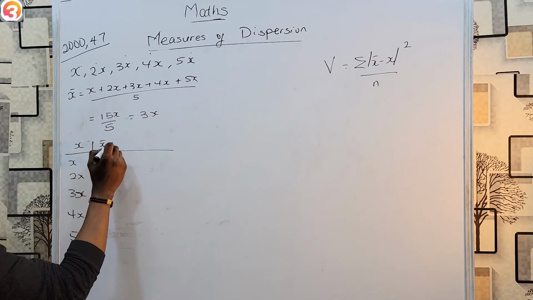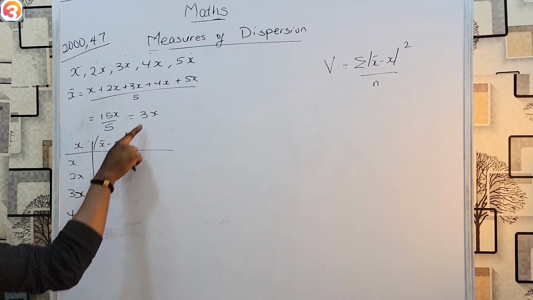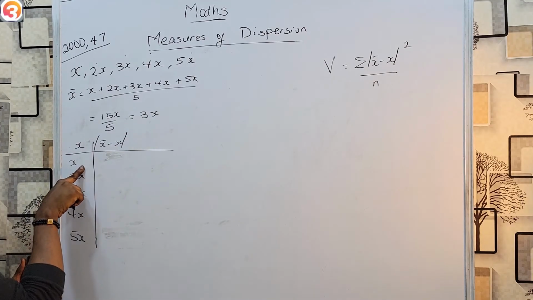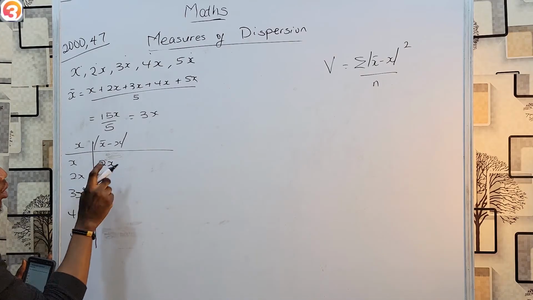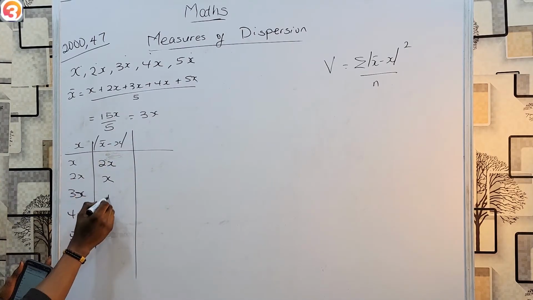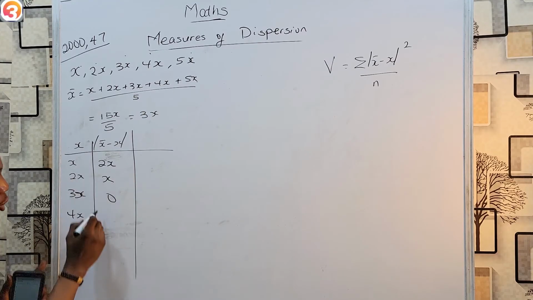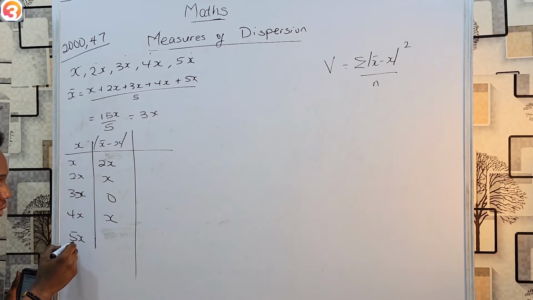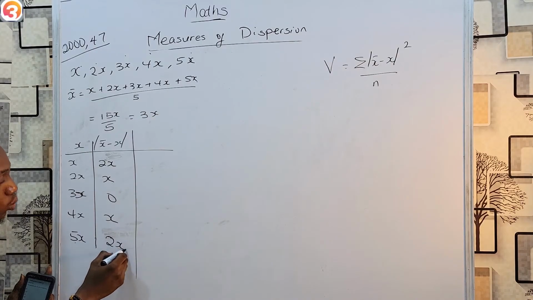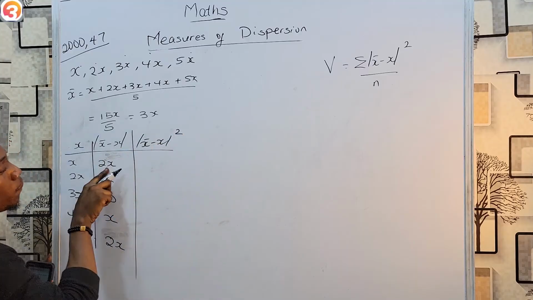begin to find the absolute value first of all. So my mean is 3x. 3x minus x is 2x. 3x minus 2x is 1x. 3x minus 3x is 0. 3x minus 4x is minus x, but absolute value makes it positive. Then here is also going to be 2x. And now I can simply square.